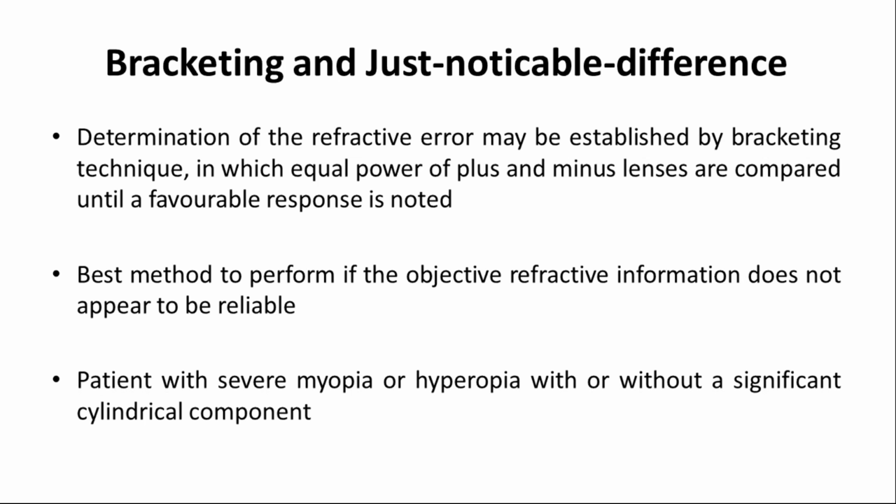And it is the best method to perform if the objective refraction information doesn't appear to be reliable. I had told if there is no objective refraction, at least you have some clue from where you have to start patient refraction. And in case of higher severe myopia and hypermetropia, at least you will get an idea from where you have to start. And the bracketing technique is one of the most important techniques where you will get certain plus and minus power, equal power, for the subjective refraction.